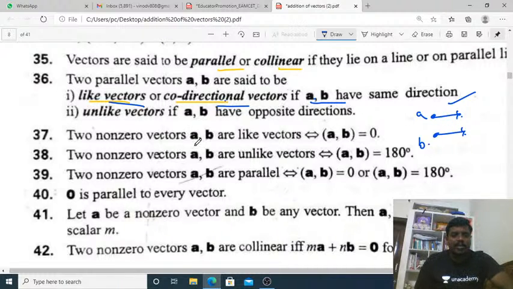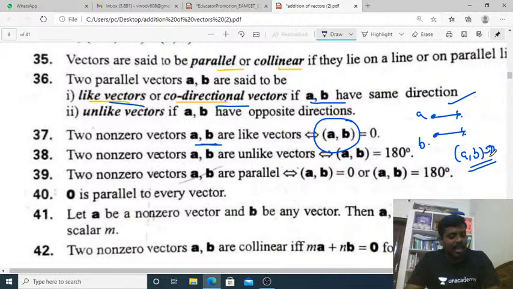Two non-zero vectors A comma B are like vectors when you take them in the same direction. Like vectors means those two are parallel or collinear. There is no angle between A and B, that is, A comma B equals 0. Unlike vectors, when the two non-zero vectors A and B are unlike vectors, the angle is 180 degrees. Unlike vectors means the angle is 180 degrees. Like vectors means there is no angle, that angle is 0.